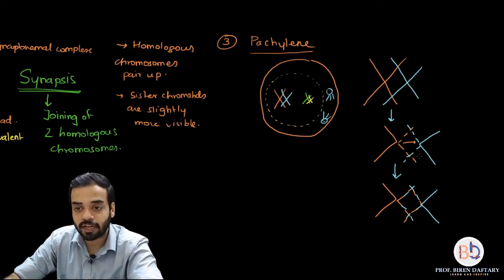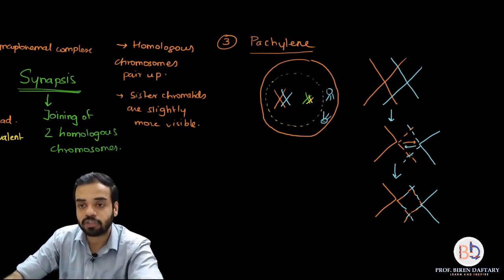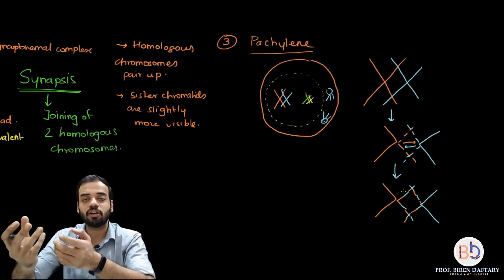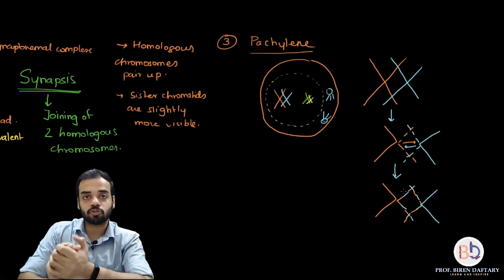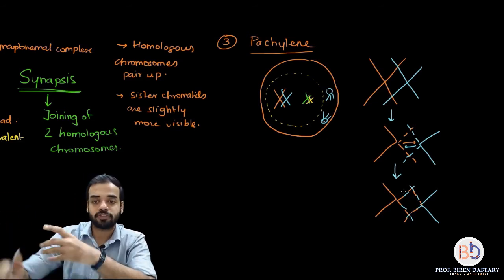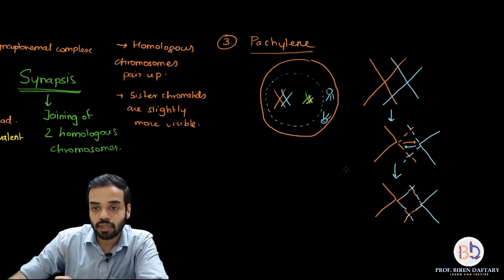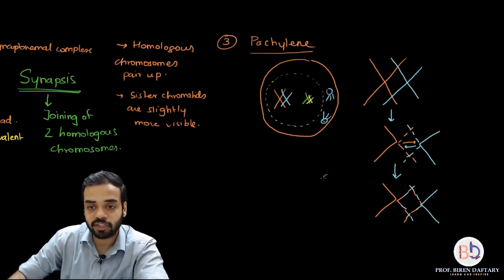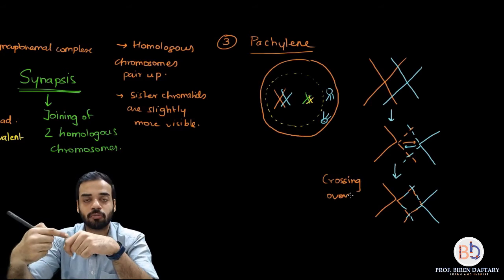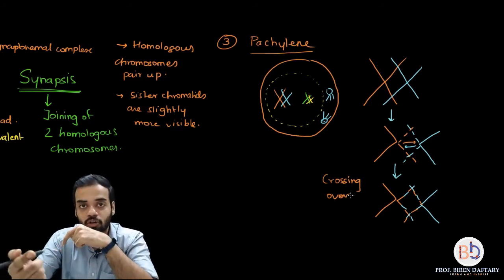Similarly, these broken fragments, the blue ones, have gone on to this side, and because of that, now you have a recombinant chromosome. What is a recombinant chromosome? A recombinant chromosome is a chromosome which has fragments from the opposite side, and this process which I have just shown you is called crossing over. What is the meaning of crossing over? Crossing over means the genes from one non-sister chromatid move to the other non-sister chromatid.